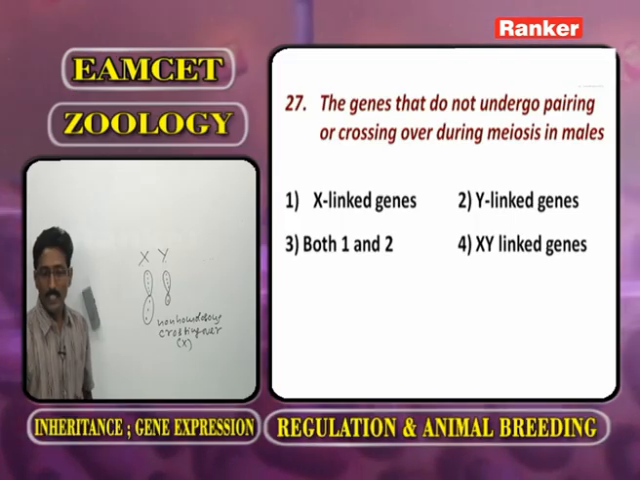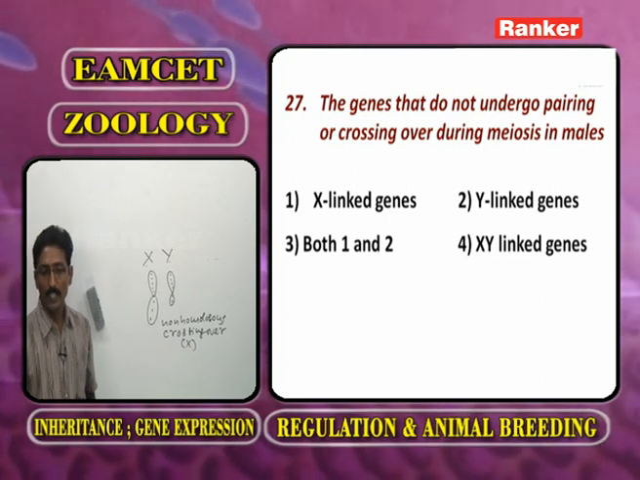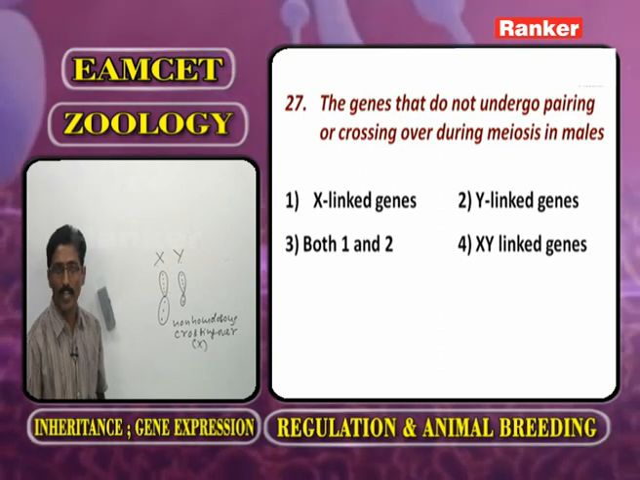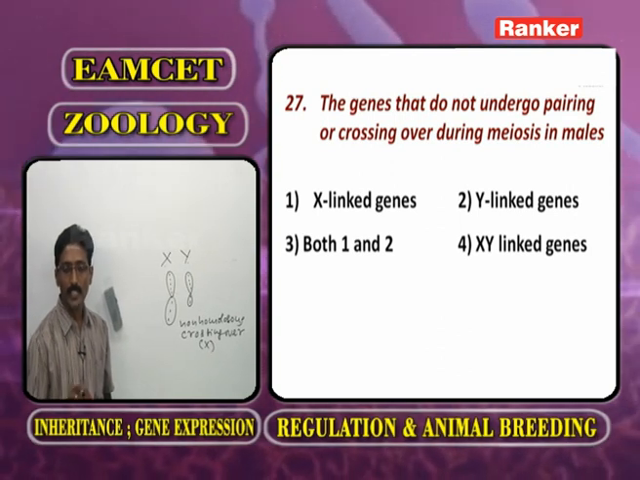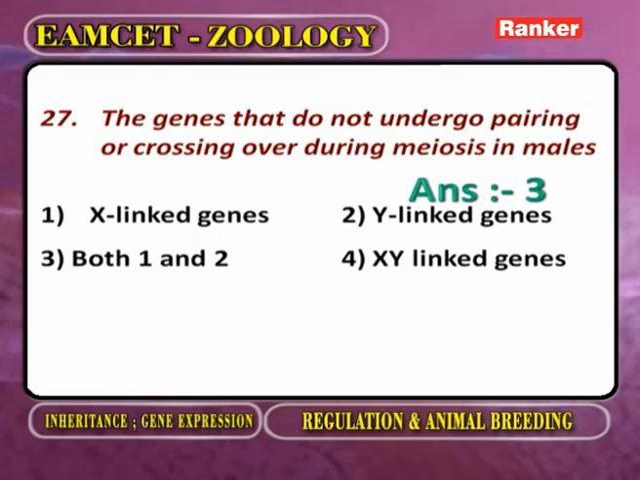So here the genes that do not undergo pairing or crossing over during meiosis in males are X-linked genes as well as Y-linked genes. So the answer is 1 and 2.